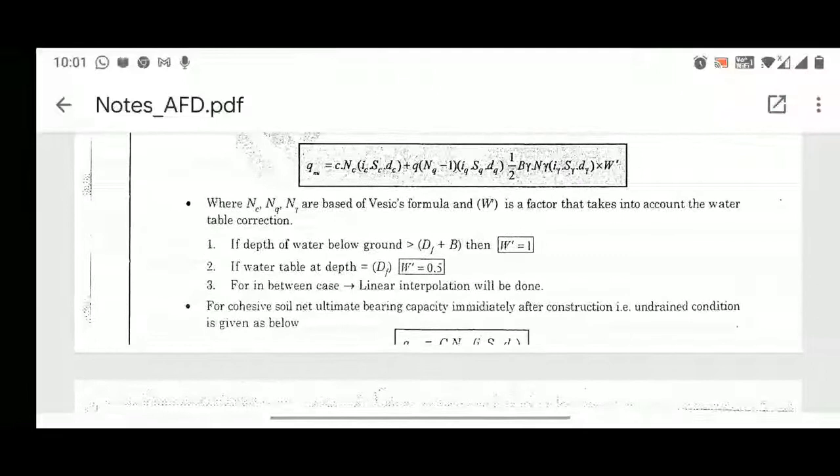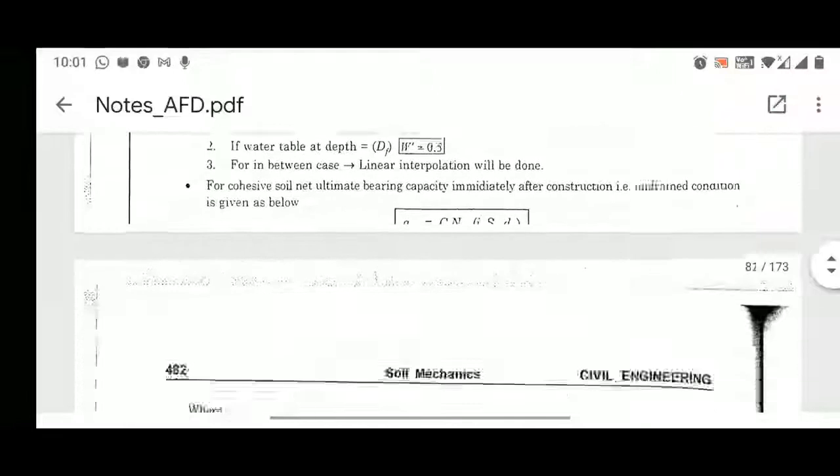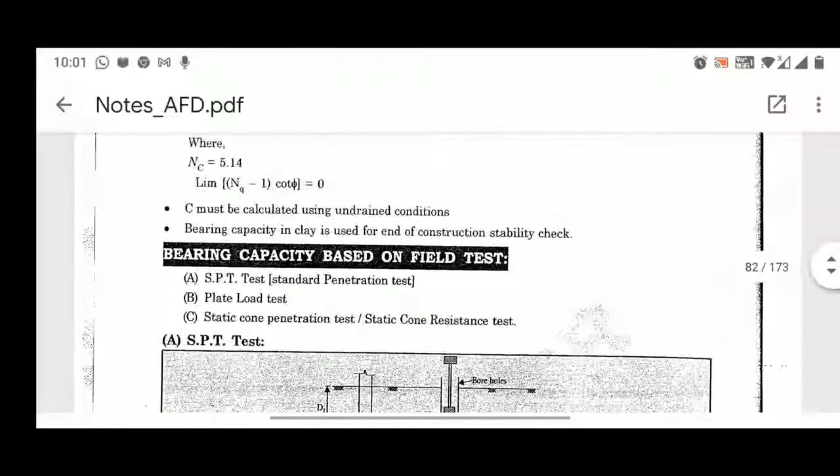So immediately after construction means it will be in the undrained state only. In that case, you will use only the first term, that is c Nc ic sc dc. This term only you have to use. Now, c must be calculated using the undrained condition, right?